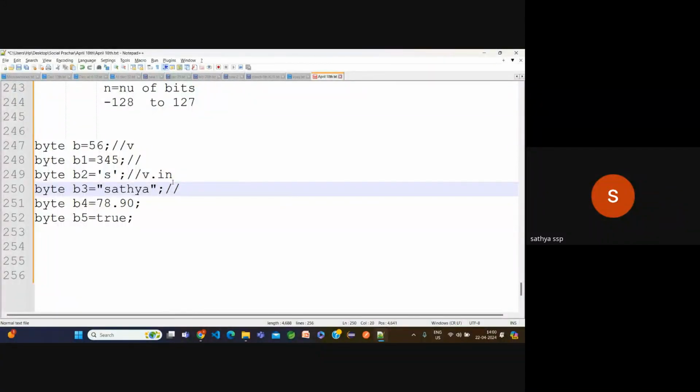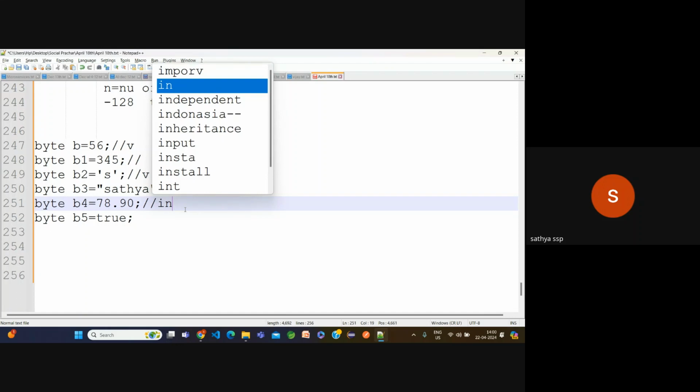Now this one is invalid. Why? The byte is used to store numbers, but I am trying to store a string type. It's not possible. Now again 78.90, valid or invalid? It is also invalid. Why? If you have a decimal, we cannot store it in the byte. That's why it is also invalid.